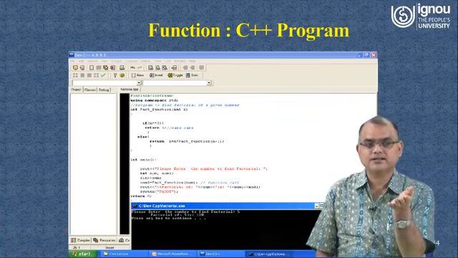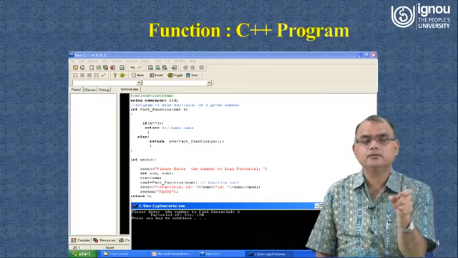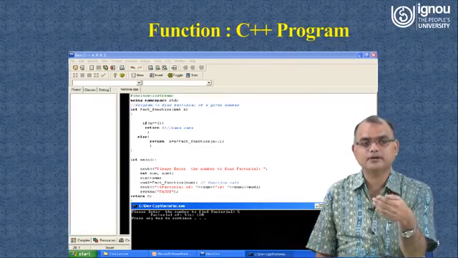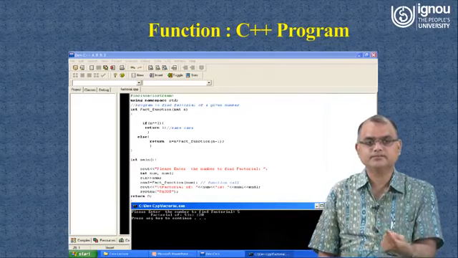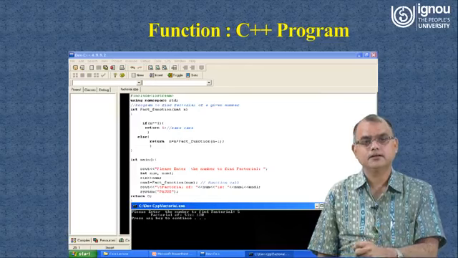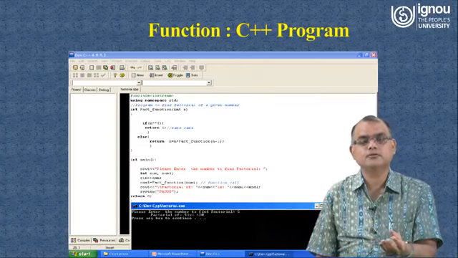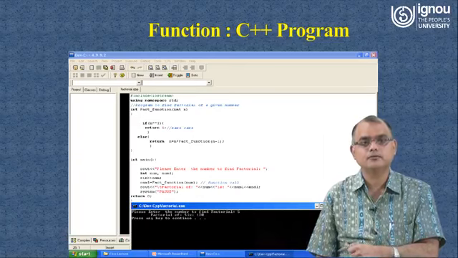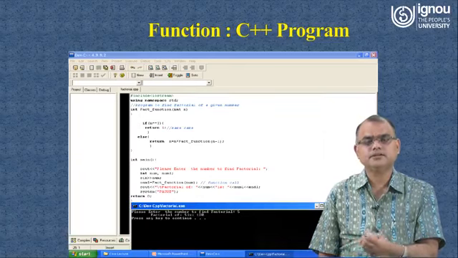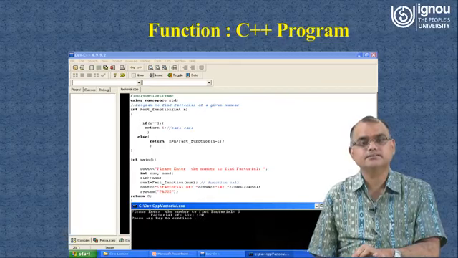So this is an example of how you declare a function, then write the code for that function, and then how you use that function in a C++ program. I will request you to write this code and practice it, and this will help you in learning the basic constructs of C++ programming.